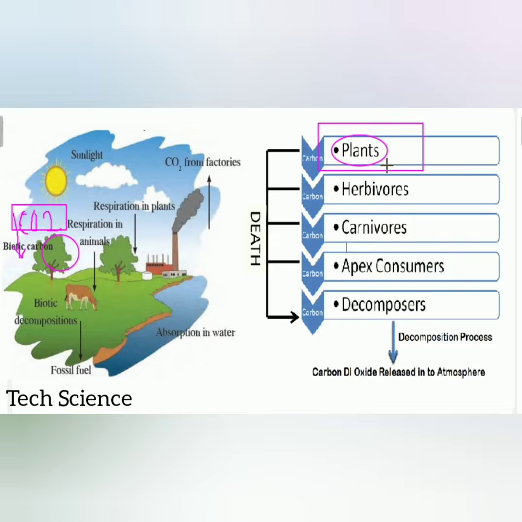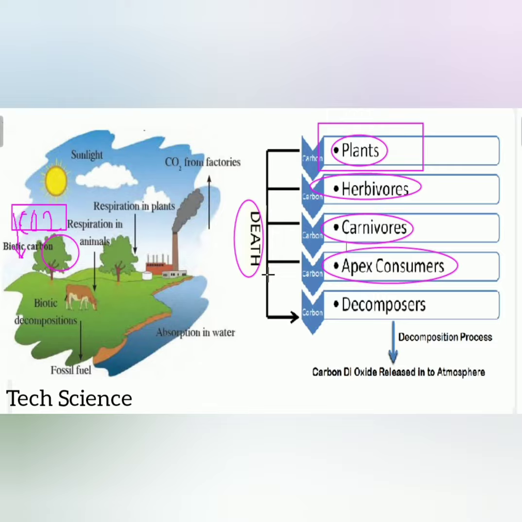Once the carbon has entered via photosynthesis, this plant will be eaten by herbivores, as we know. When herbivores eat the plant through the leaves, the carbon enters the body of the herbivores. On these herbivores, carnivores depend. So the carbon is transferred from herbivores to carnivores, and the apex consumer completely depends on these carnivores. So again, from the body of carnivores, the carbon also enters the apex consumer. And finally, if one of these dies, either the plant, the herbivores, the carnivores, or the apex carnivore.